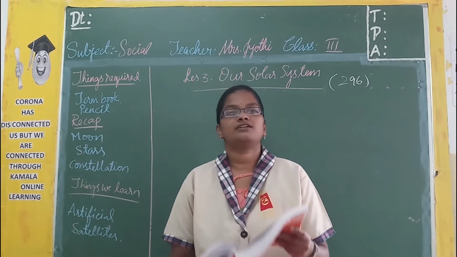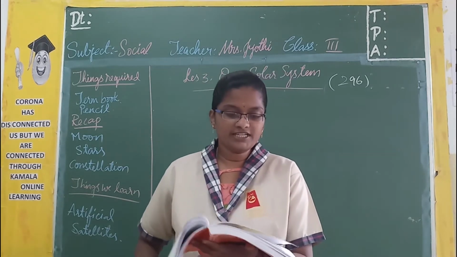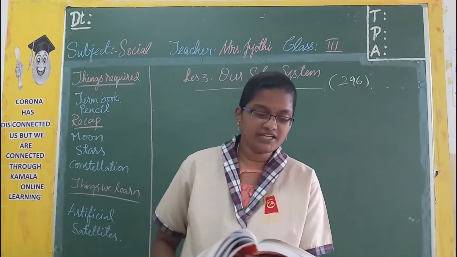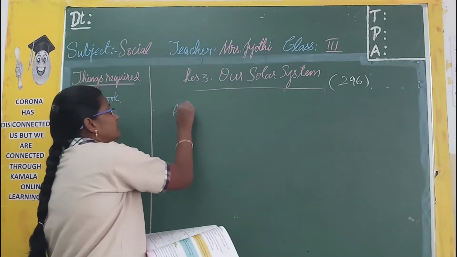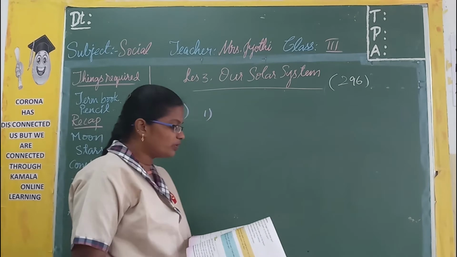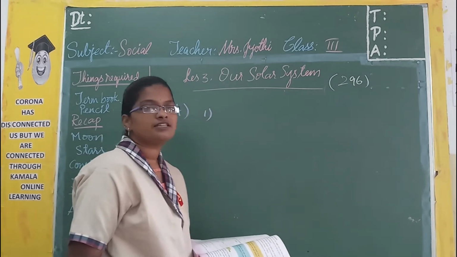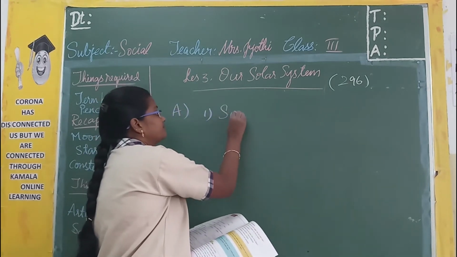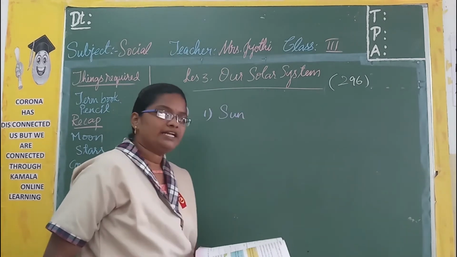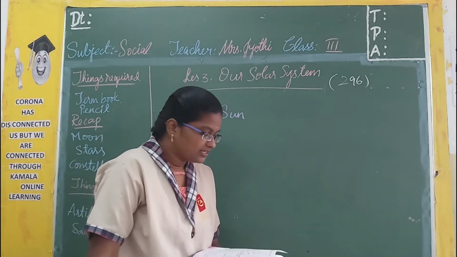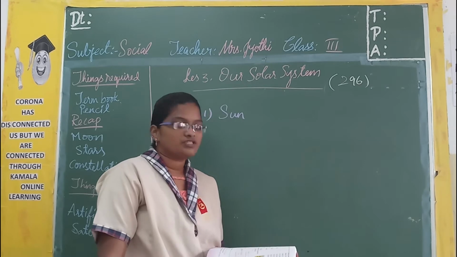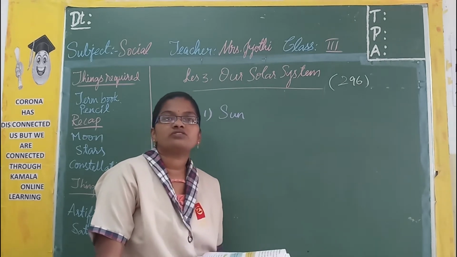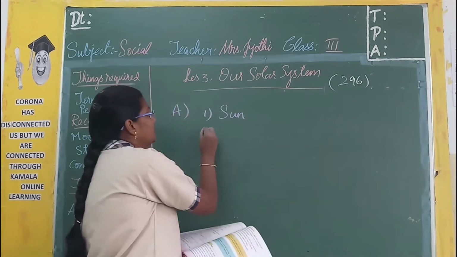Choose the correct answer. The first one, it is a massive ball of burning gases, and the answer is sun. Underline the answer with pencil. It gives us vitamin D. So which of the following is going to give us vitamin D? It is sun again.